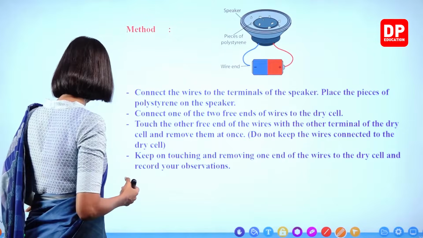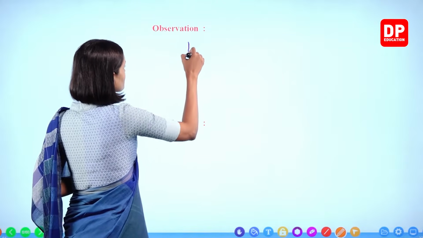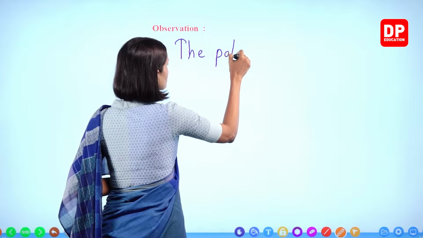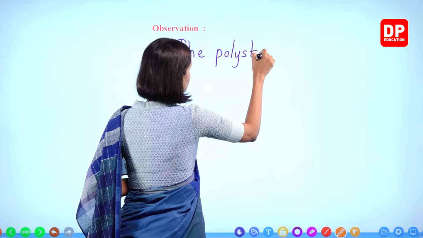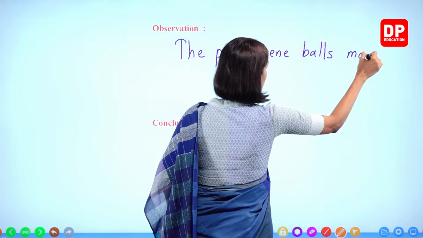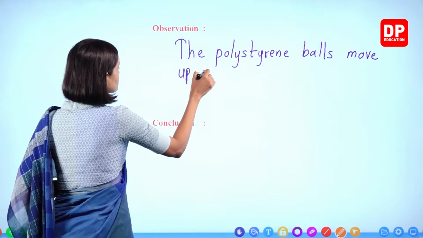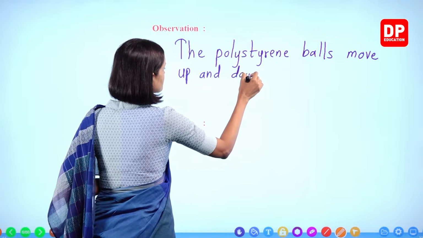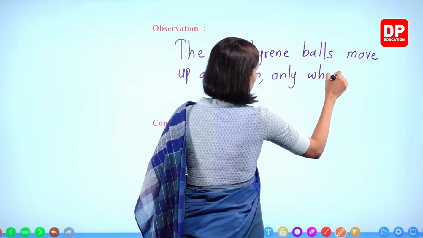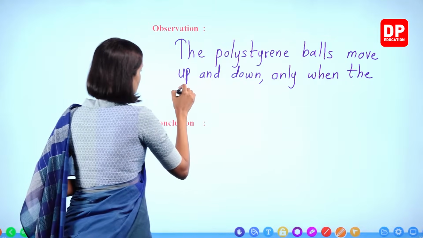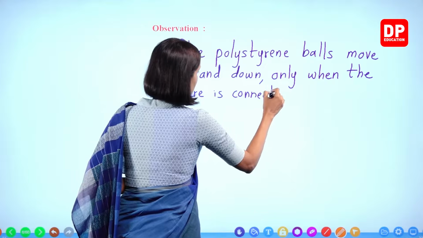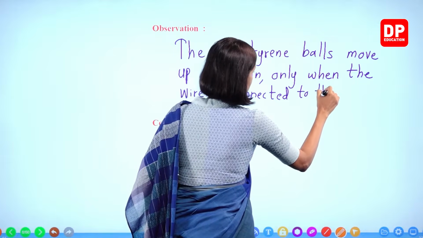Okay, let's write the observation. The polystyrene balls move up and down only when the wire is connected to the dry cell.